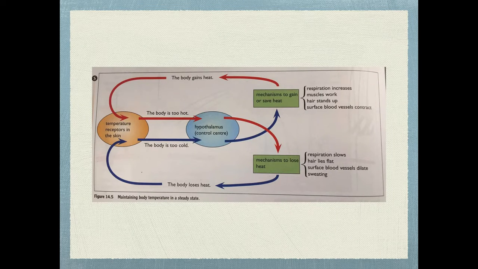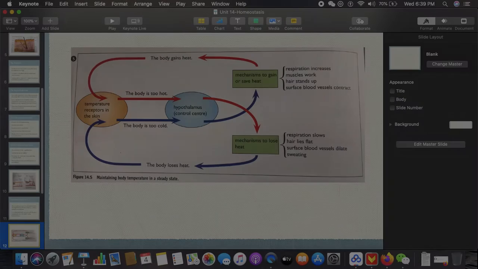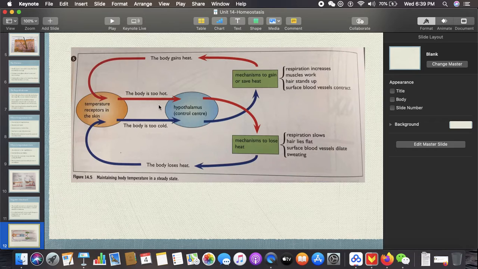Now, here is basically how negative feedback works. I'm going to start right on this arrow here. This arrow stands for when the body is too hot. So when body temperature rises above normal, the hypothalamus, the control center, detects it, and then it sends electrical impulses around this arrow to the mechanisms to lose heat. Now, respiration slows, hair lies flat, surface blood vessels dilate, and sweating occurs. And then the body loses heat.